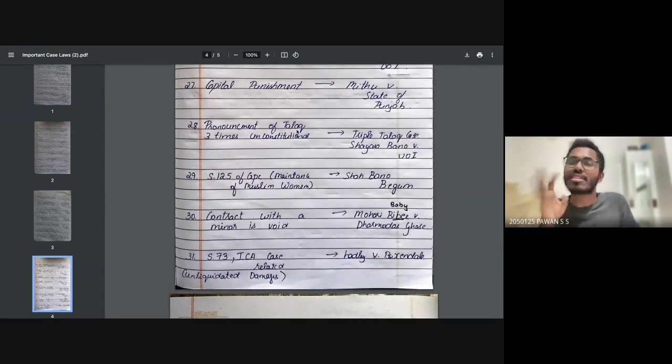Pronouncement of talaq 3 times is unconstitutional. If you say talaq, talaq, talaq, so they decided this. It's a divorce. I'm pretty not happy with that saying. Okay, 3 times you say talaq, then divorce is happening.